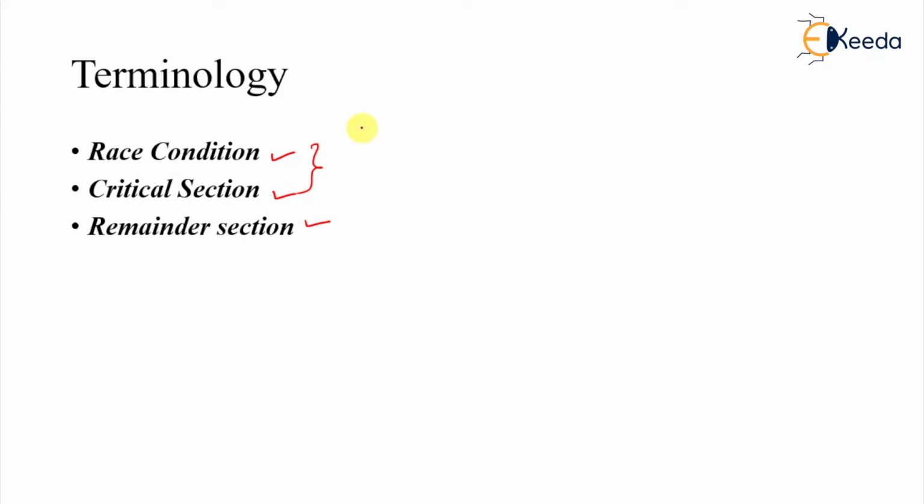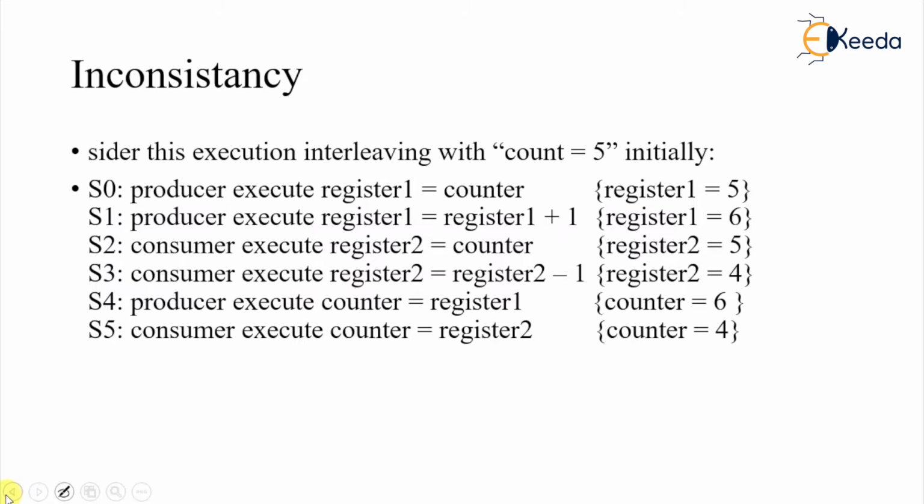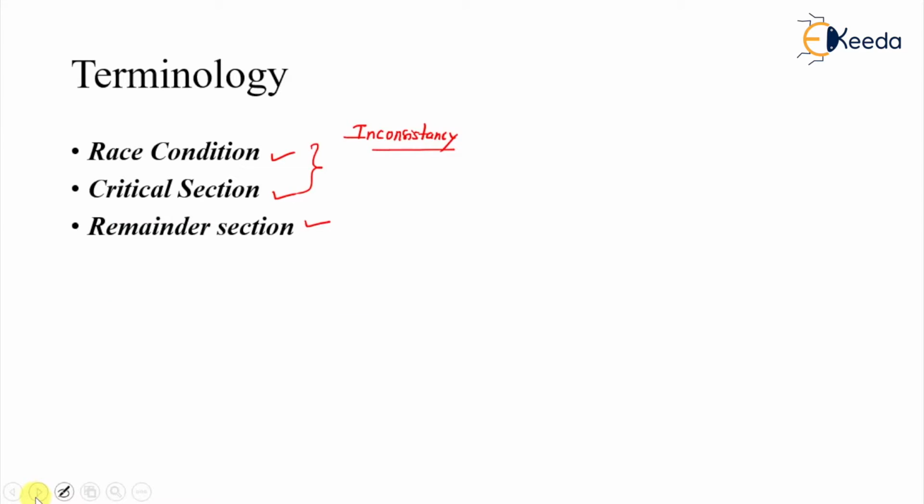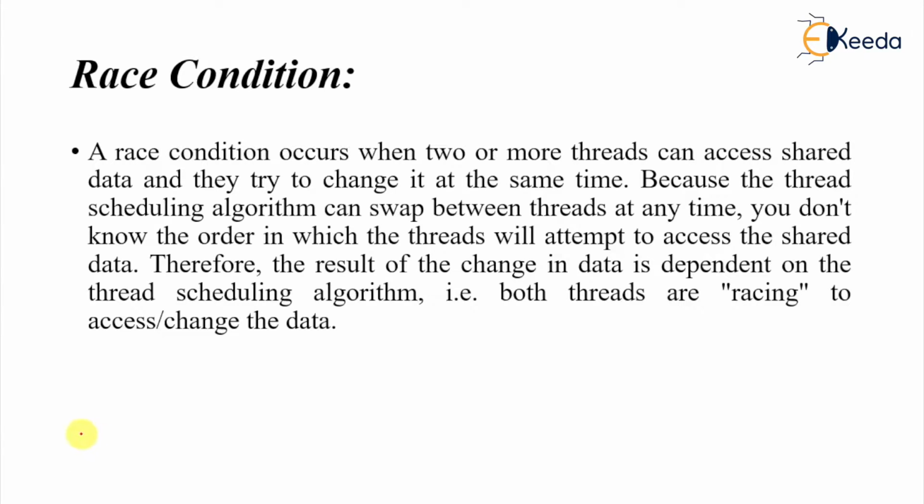So I already told you about the inconsistency that may arise. In the previous section we have already seen that there is an inconsistency, and it may lead to incorrect information. So this is the definition of race condition.